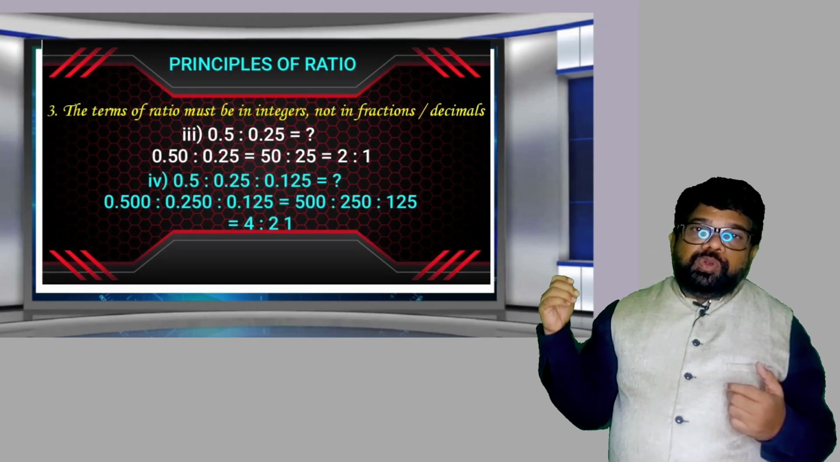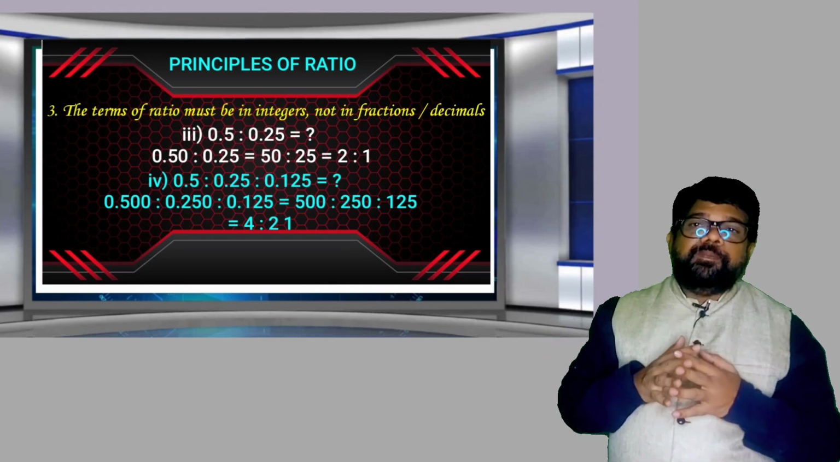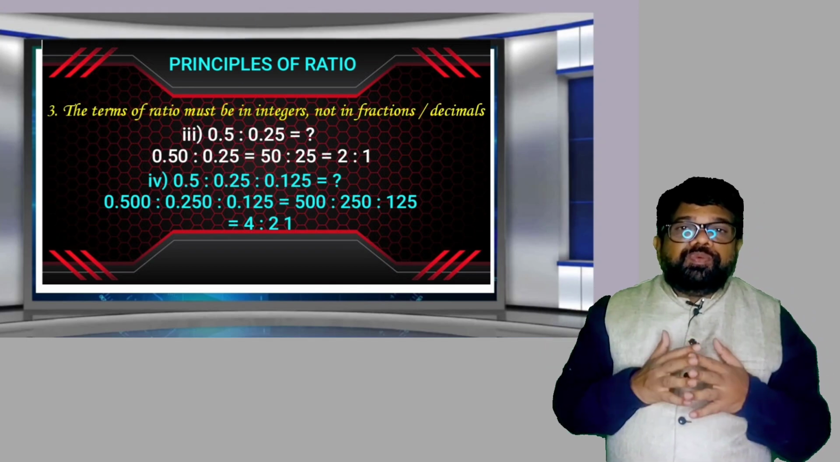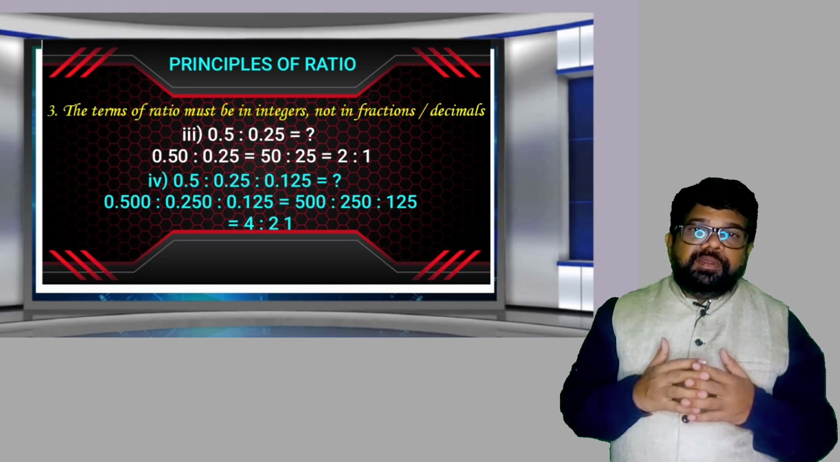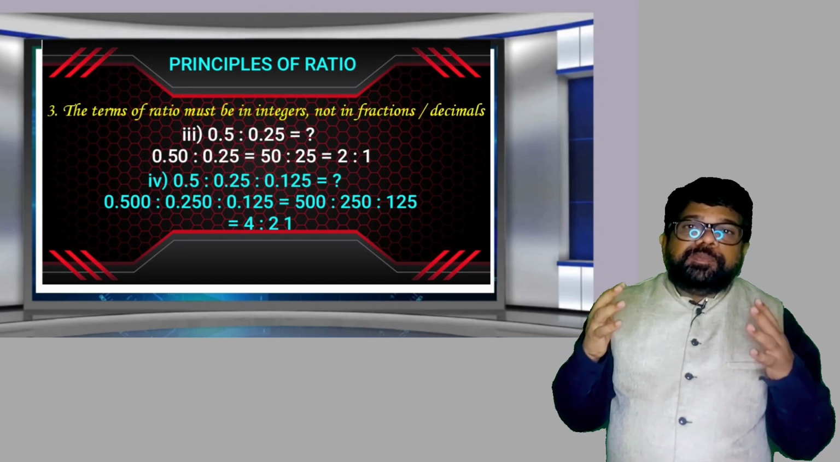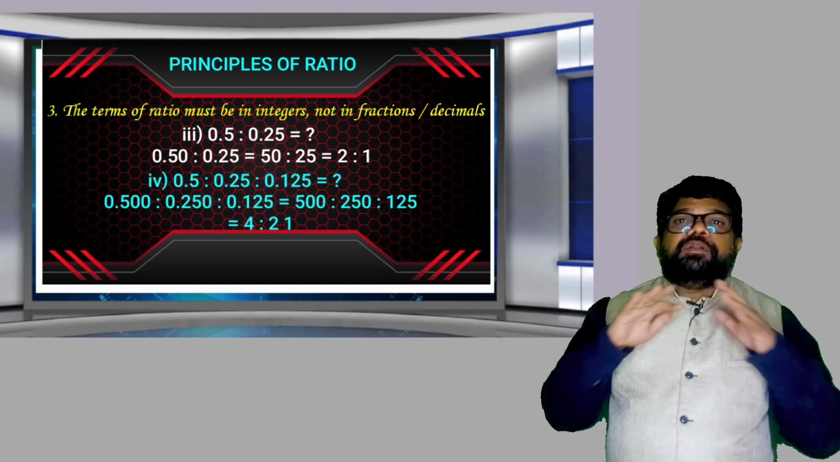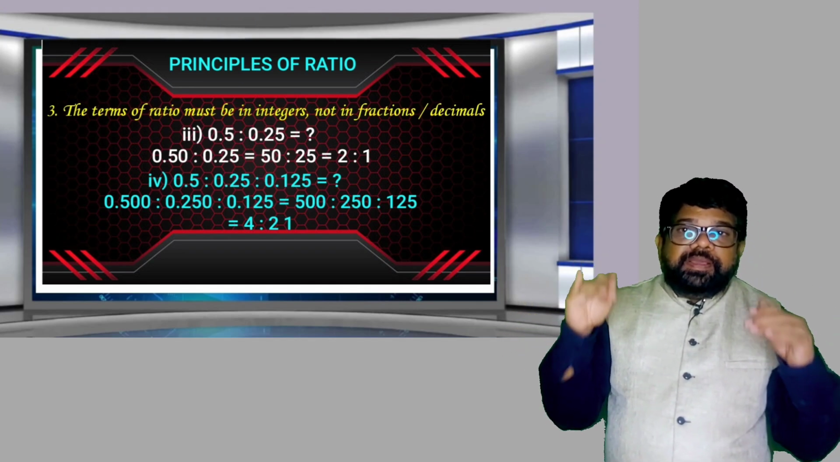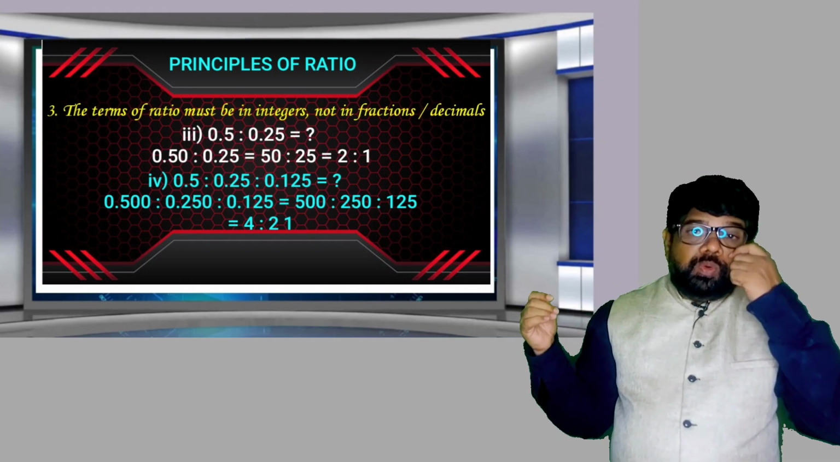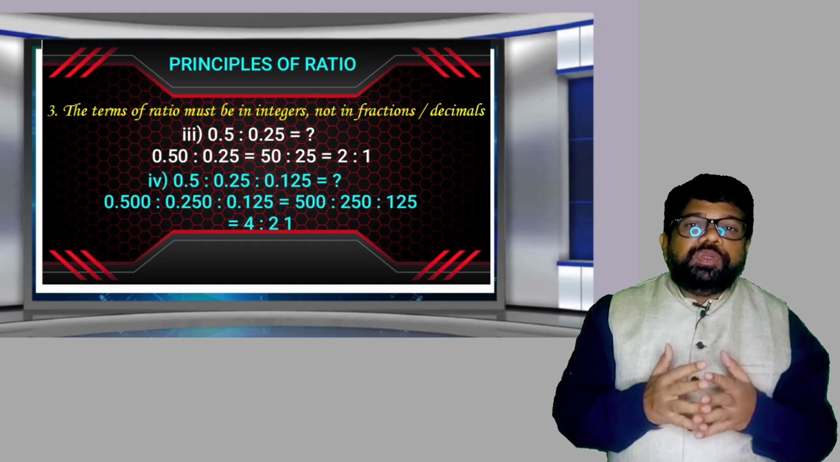Suppose third example: 0.5:0.25. Now here the terms are in decimal. According to our principle, the terms must be in integers only, not in fractions, not in decimal. But sometimes in the exam it may be given in decimal also. But how can you convert this also into integers?